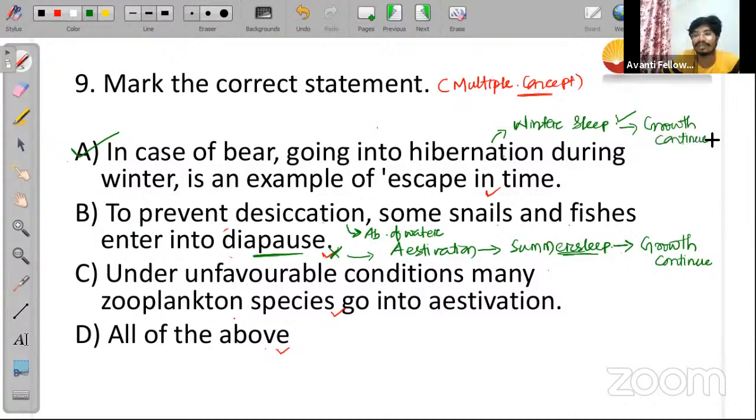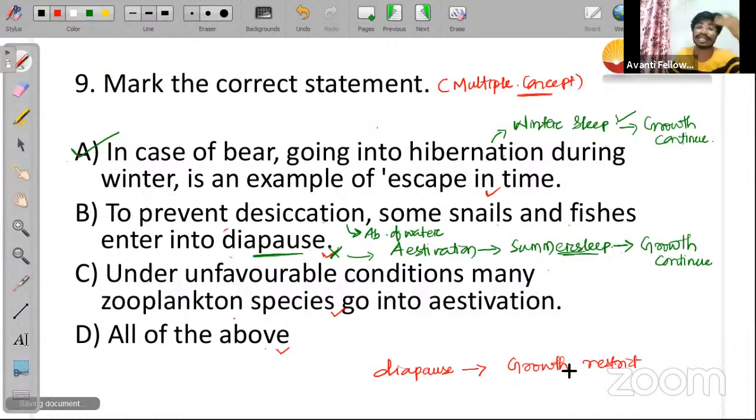Growth continue करेगा, right? But diapause जब होता है तो diapause के टाइम पे let me explain that particular thing here. During diapause it can be your winter sleep or it can be your summer sleep, but during diapause growth will be restricted. Growth restrict हो जाएगा. No further growth will happen if any organism is undergoing diapause. Diapause में अगर कोई organism जाता है तो फिर उसके केस में ग्रोथ नहीं होगा, ग्रोथ उसी स्टेज में कांस्टेंट रहेगा.